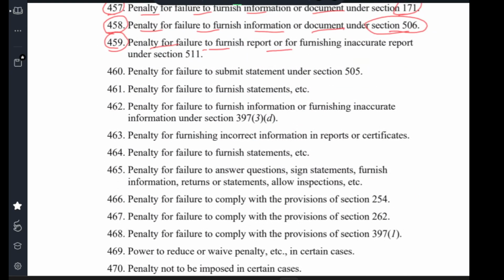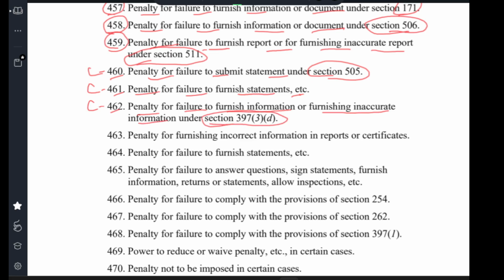failure to furnish report or to furnish inaccurate report, section 511. Clause 460 penalty for failure to submit statement, section 505. Clause 461 penalty for failure to furnish statement. Clause 462 penalty for failure to furnish information or furnishing inaccurate information under section 397 3D. Clause 463 penalty for furnishing incorrect information or report or certificate. Clause 464 penalty for failure to furnish statement.